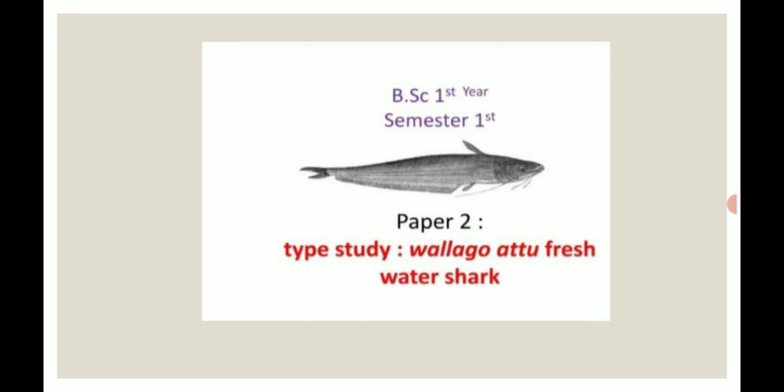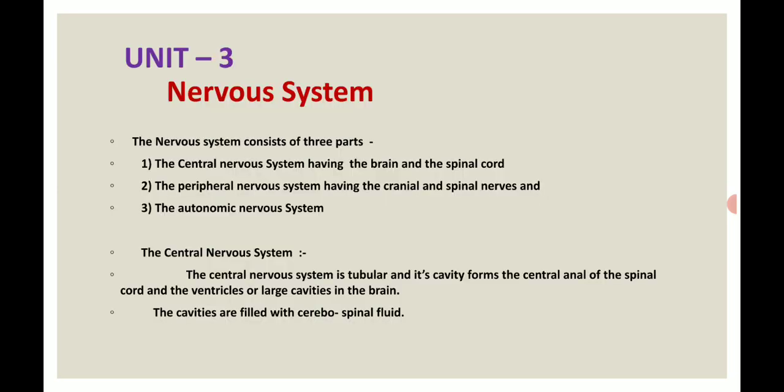Now, today we are going to start theory paper second. The name of the paper is The Type Study of Valagortu. It is commonly called a freshwater shark. Today we are seeing unit number 3, the topic is the nervous system.